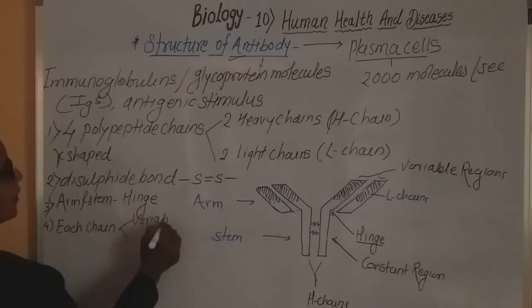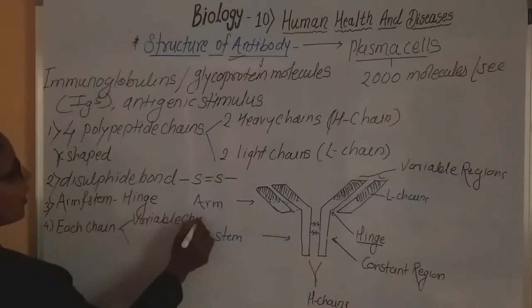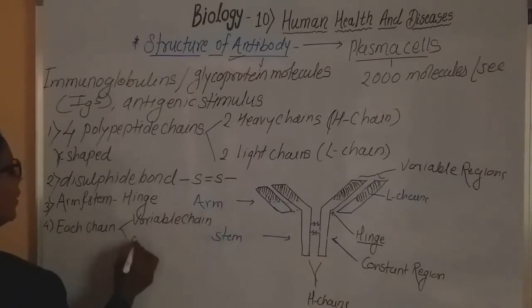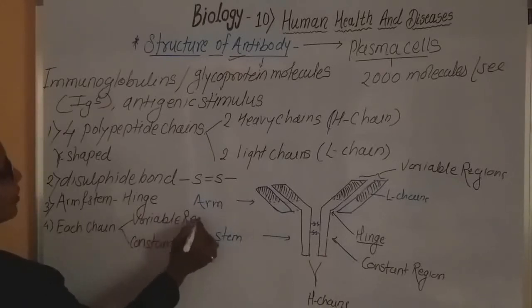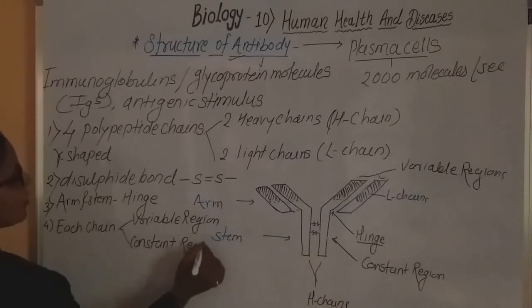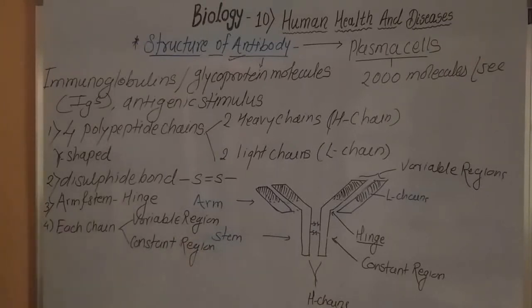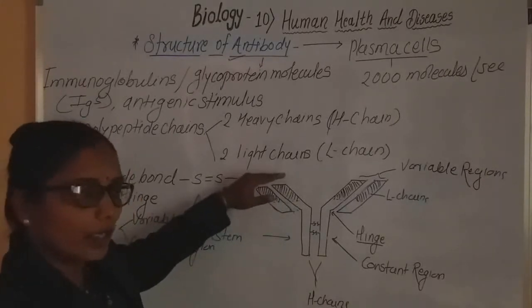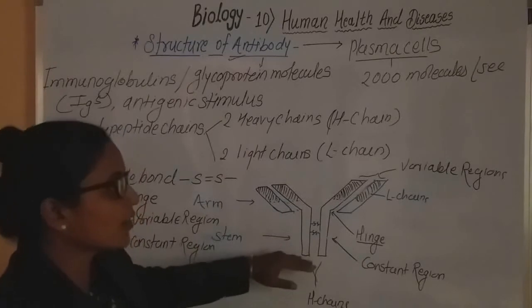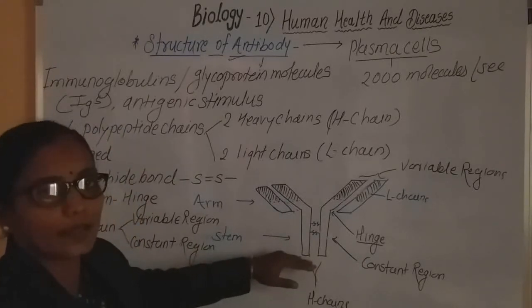The upper region is the variable region and the second is the constant region. So on the structure of the antibody, two regions are present: the uppermost is the variable region and the lowermost is the constant region.